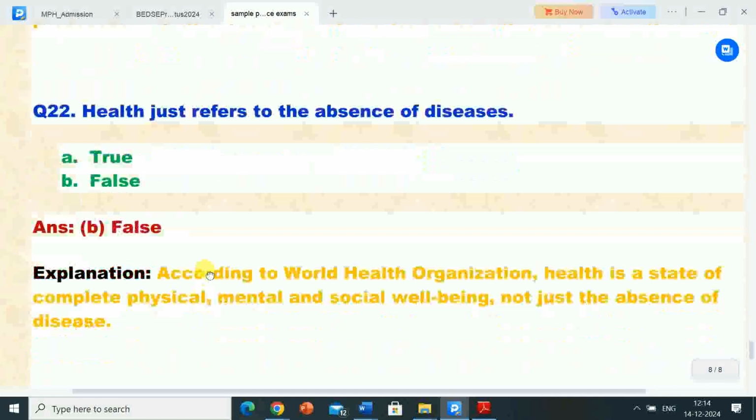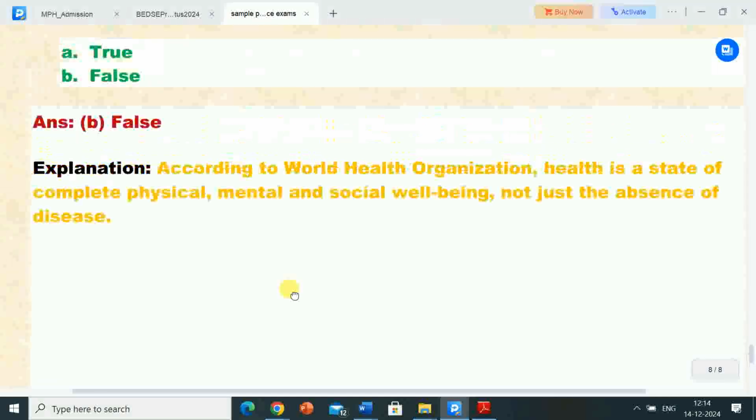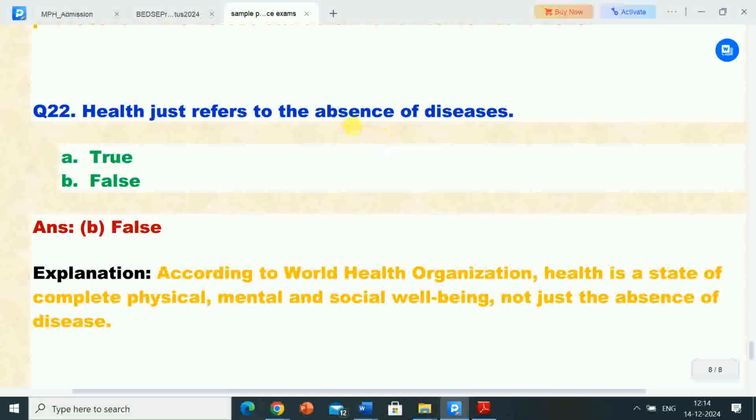Next question is, health just refers to the absence of diseases. Options are A. True, B. False. The correct answer is option B, false.